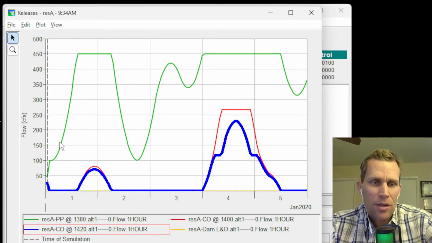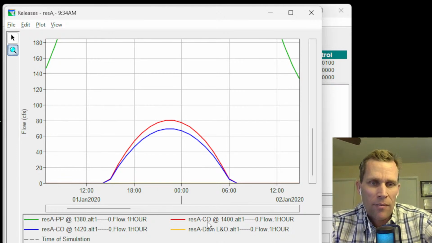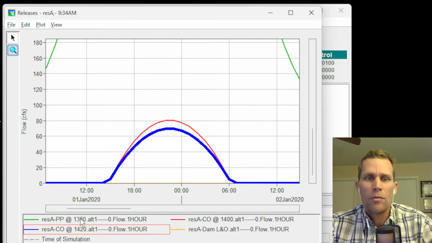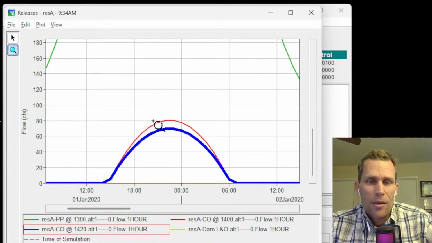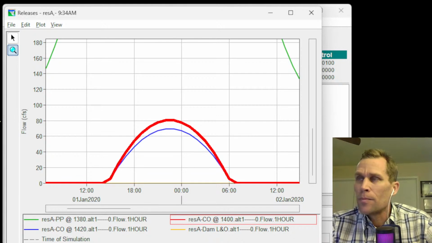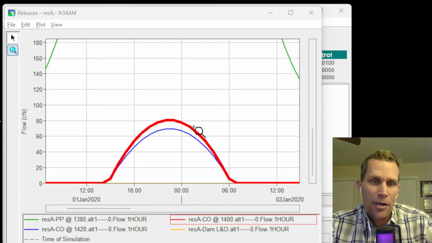Now, you may notice that they're not exactly the same. Let's focus in here at the end of January 1. We have, again, 1400 outlet, 1420 outlet. And it's not sharing 50-50 with regard to flow, it's sharing 50-50 with regard to capacity. And the capacity through the controlled outlet at a lower invert has a slightly higher capacity. So that's why these lines are not on top of each other.